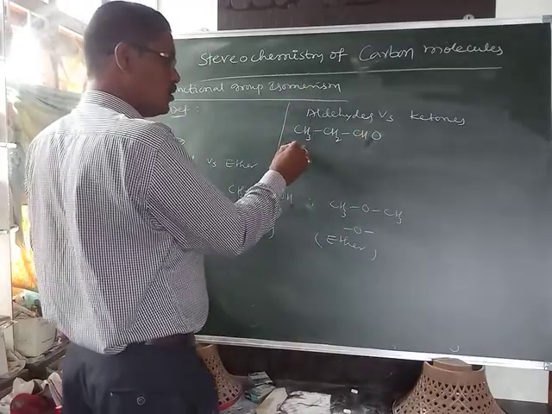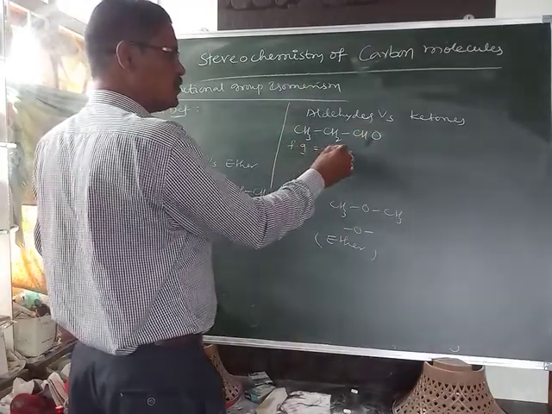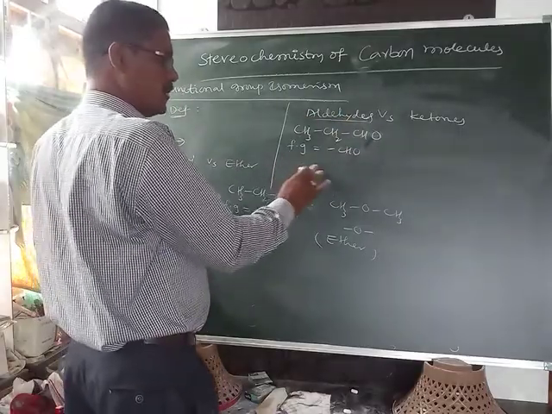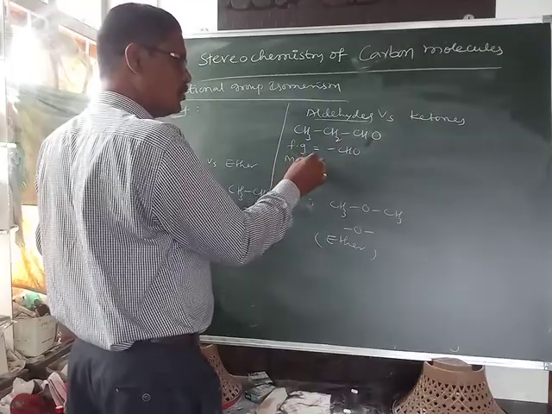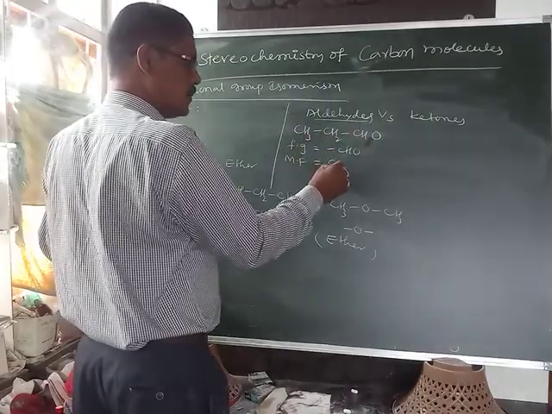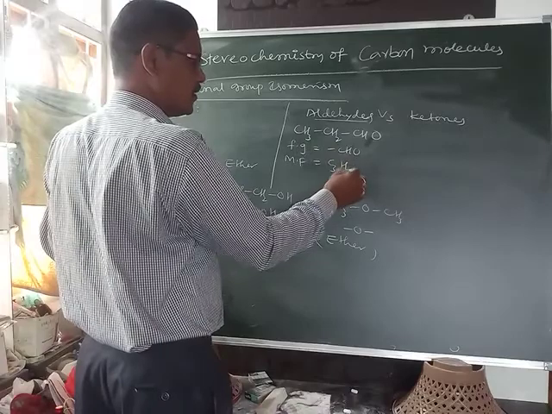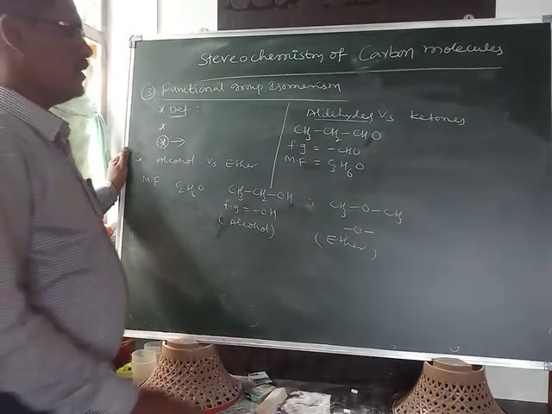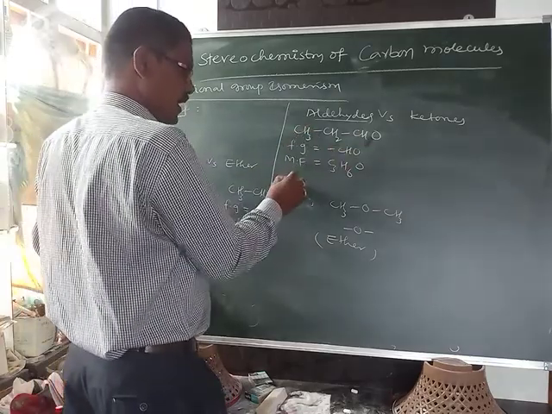Here the functional group is the CHO group, that's why it is called aldehyde. Now the molecular formula is 3 carbons, 6 hydrogens and 1 oxygen, C3H6O. Its name is propanaldehyde.